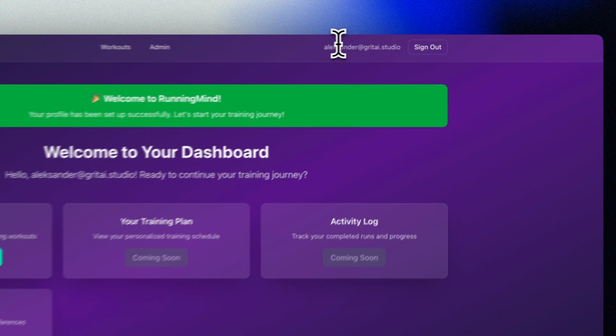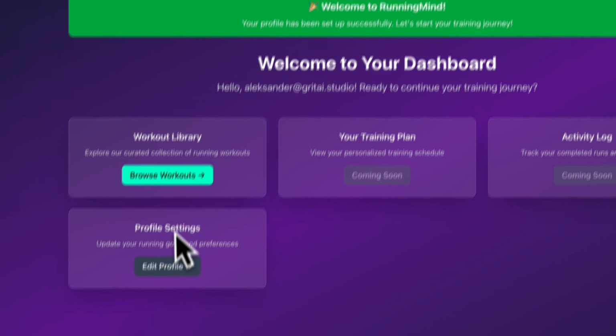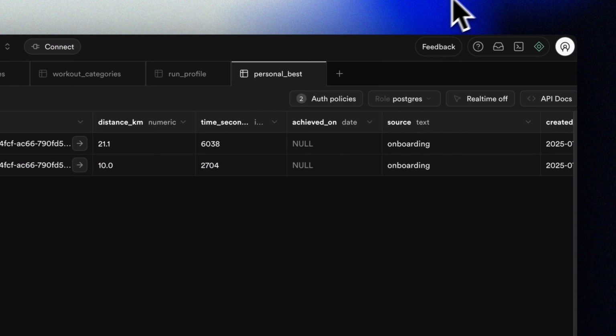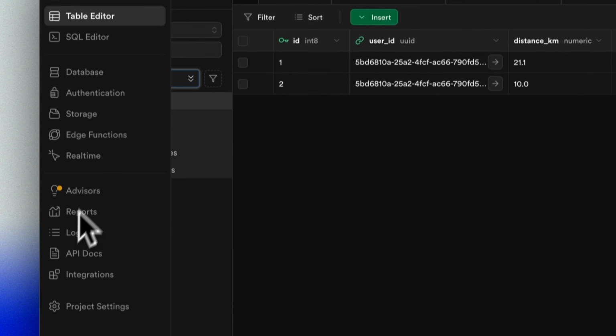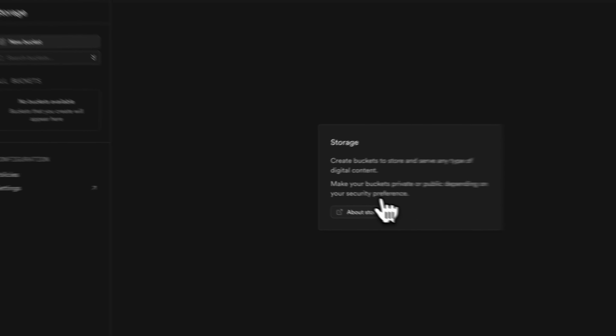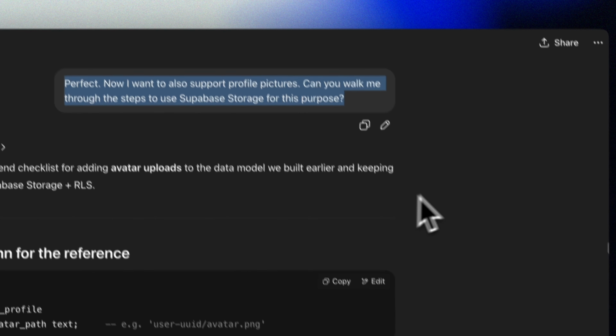Once a user has onboarded, we want them to see and update their information anytime. And we also want to make it even more personal with a profile picture. So this is a great opportunity to introduce you to another cool feature in Supabase, namely the storage. Storage buckets lets us store and serve digital content such as images. We can control access and we can allow our users to upload content through our application. We'll also ask O3 to guide us through the process here, but it's actually quite simple.